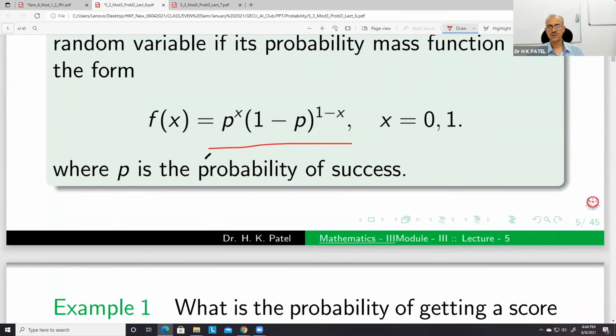So this is a Bernoulli distribution. The PMF is p to the power x times (1 minus p) to the power (1 minus x), for x equal to 0, 1.